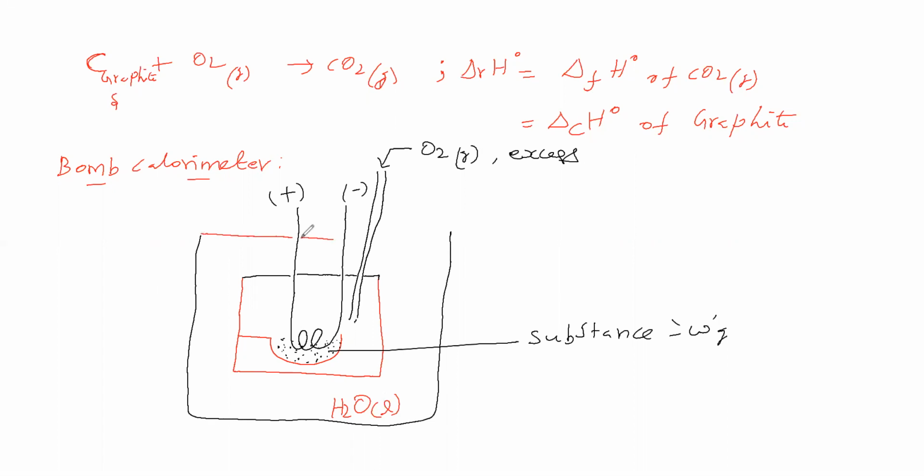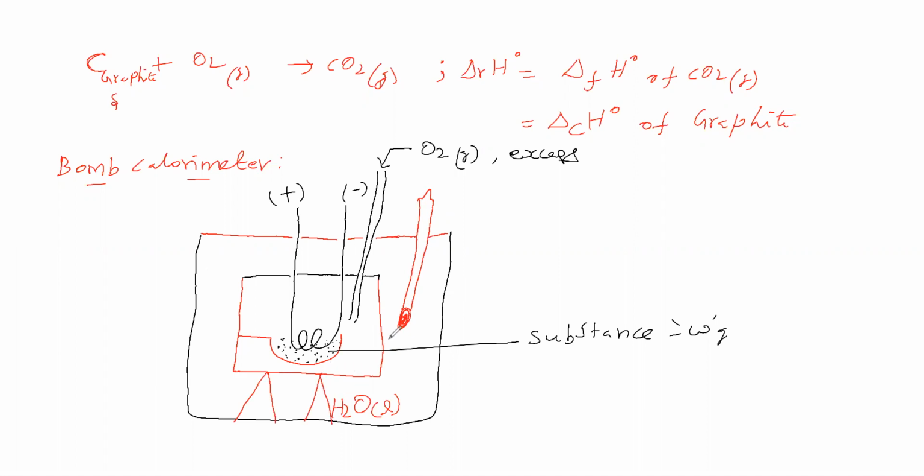Then we have to keep a thermometer. Here it is a mercury bulb thermometer, with mercury in it. The thermometer is placed. It is completely filled with water.